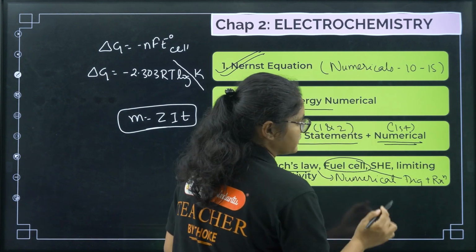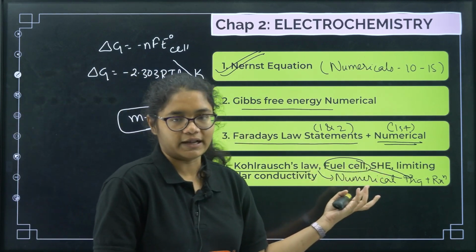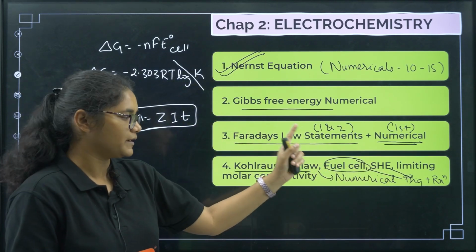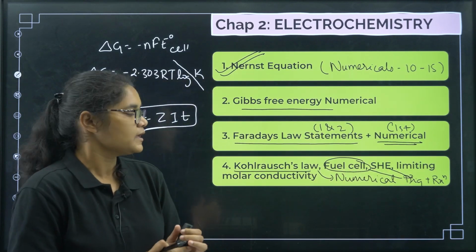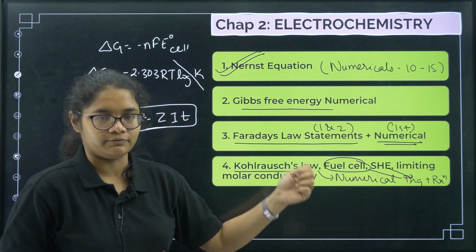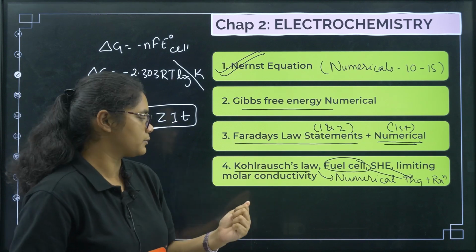Cathode and anode reaction. Same for SHE, the standard hydrogen electrode. Also prepare its diagram and the reactions at anode and reactions at cathode. This can itself be a 3-marker question, 1 diagram and 2 reactions. Similarly, fuel cells: diagram, reactions, 3-marker question.